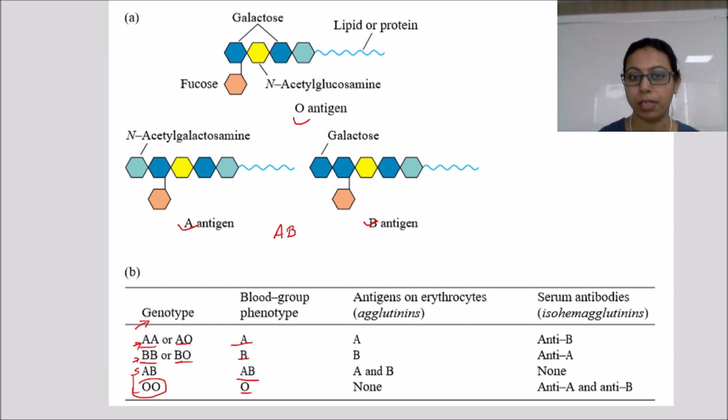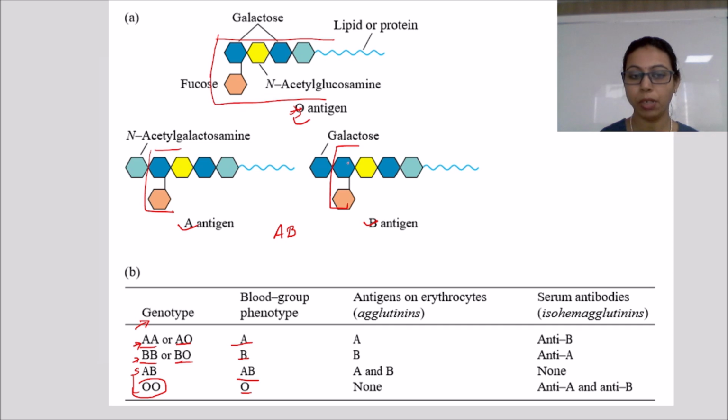What does that actually mean? It means the O antigen does not have any A and B antigen; it lacks the additional antigen which is present in A and B but completely absent in O. As you can see here, this basic structure is common in the O antigen, A antigen, as well as the B antigen.